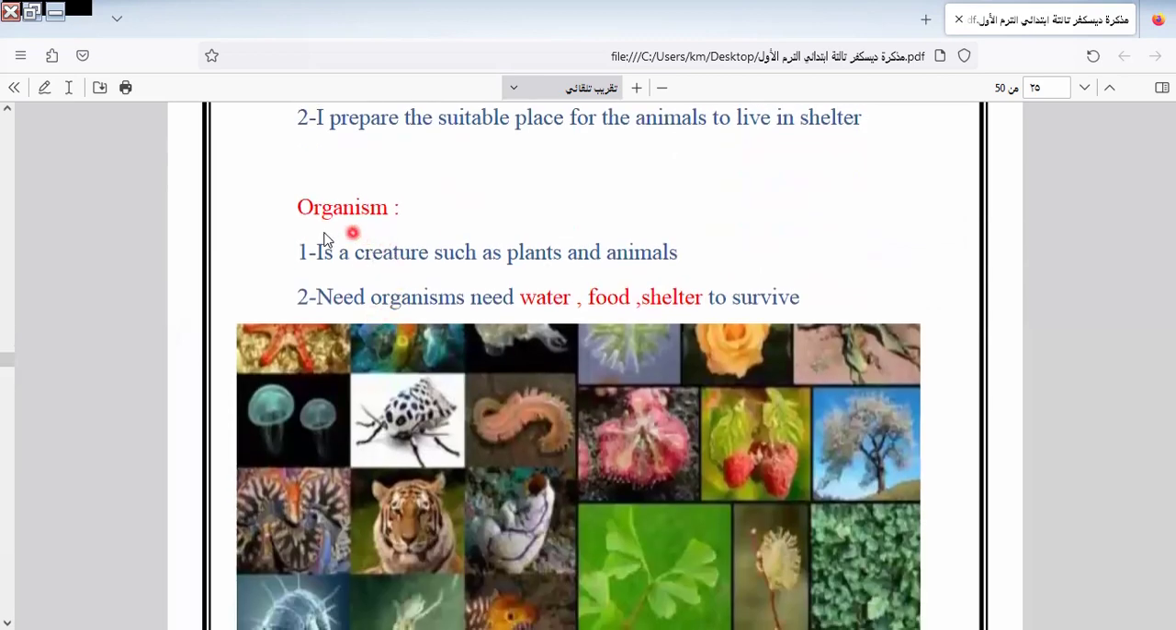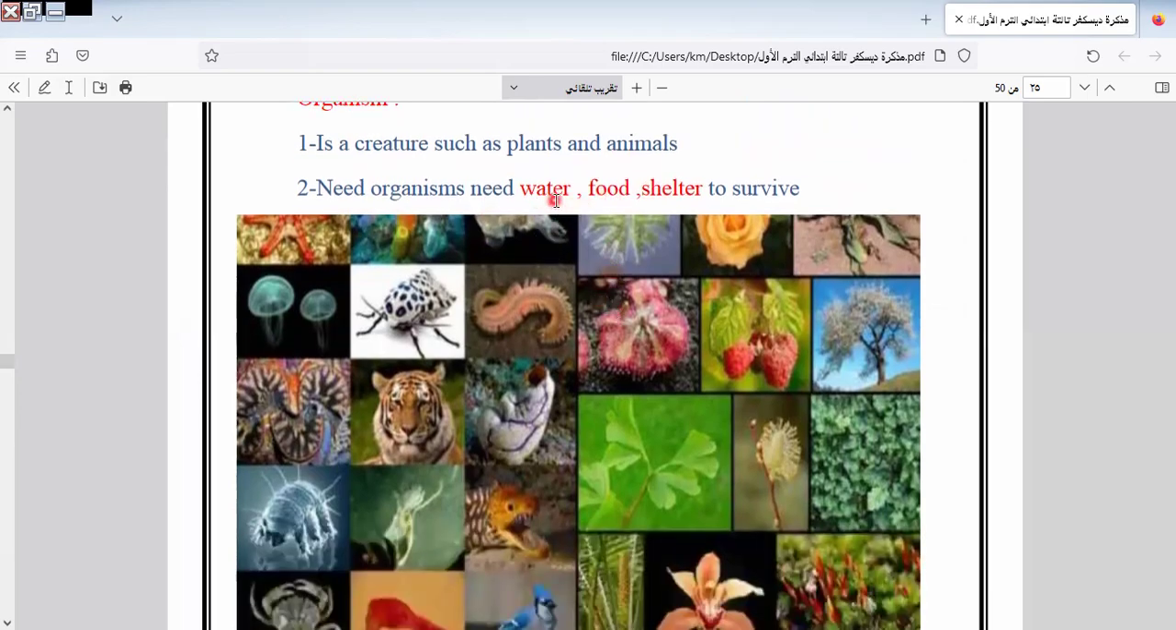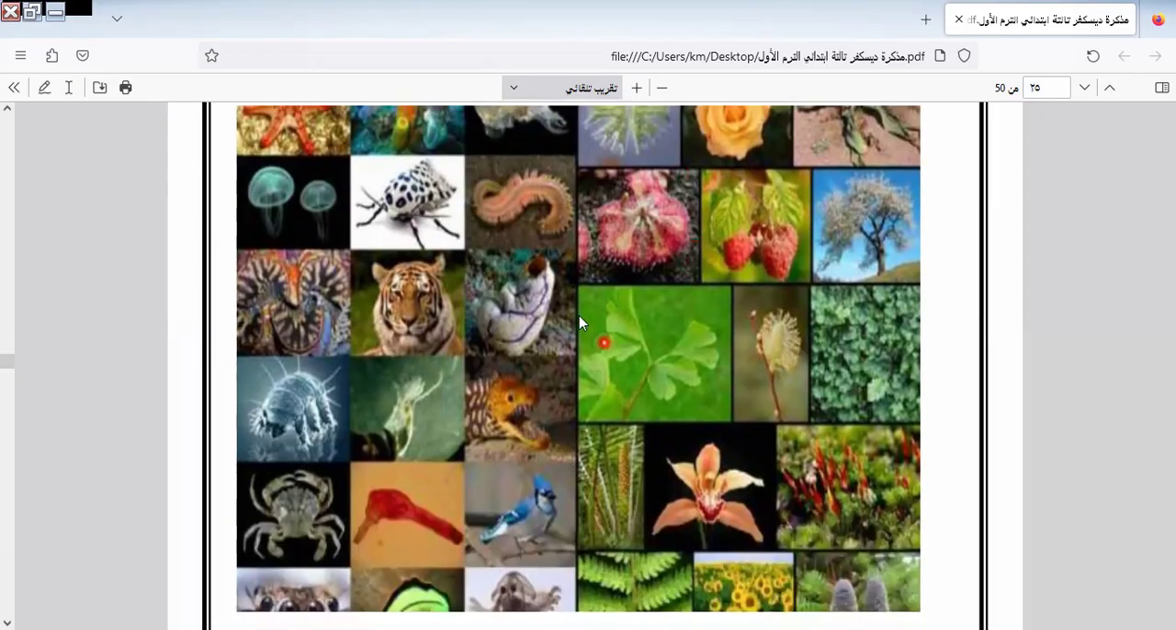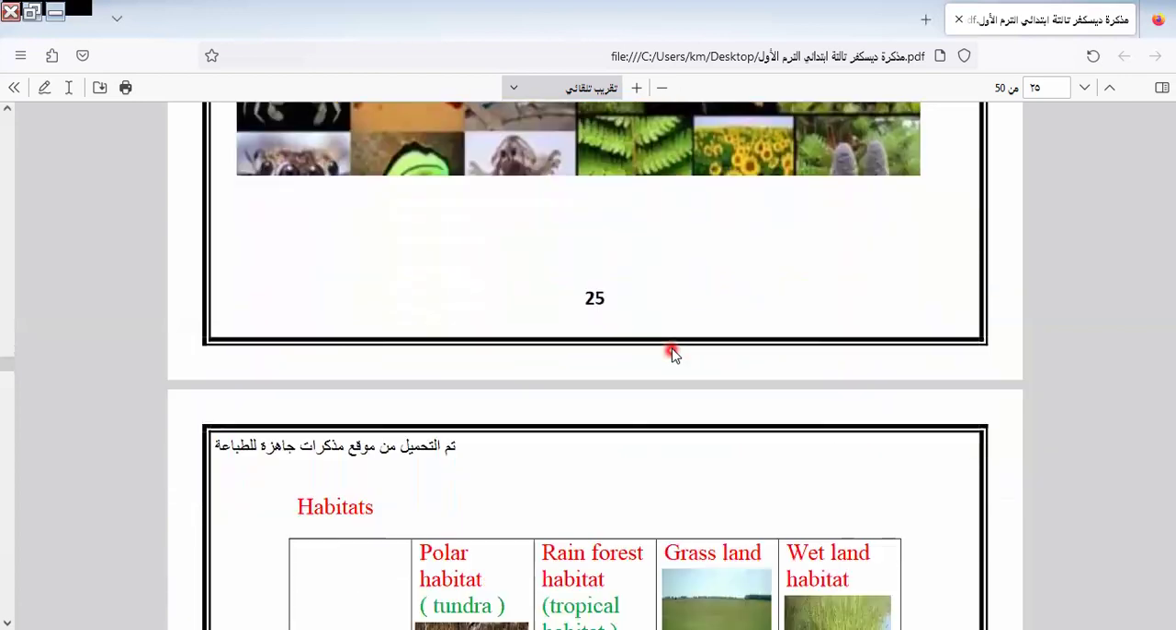Here is organism. What is an organism? An organism is a creature such as plants and animals. What do organisms need? They need water, fodder, and shelter. So this is the basics of any organism to live and survive. We have three basic things that we want: water, food, and shelter. All this is called living organisms.